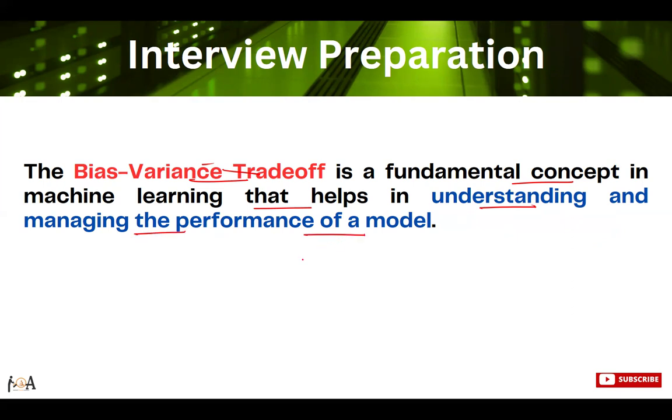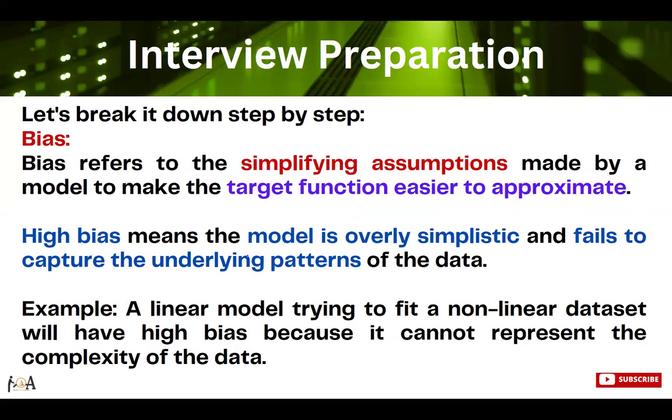It means your model should not be oversimplistic as well as it should not be over complex, but it should be simple as well as able to understand complex features. So how to make a balance between such things, that is between bias and variance, that is what is called the bias-variance trade-off, right? Now let's break it down step by step. First we are going to discuss bias.